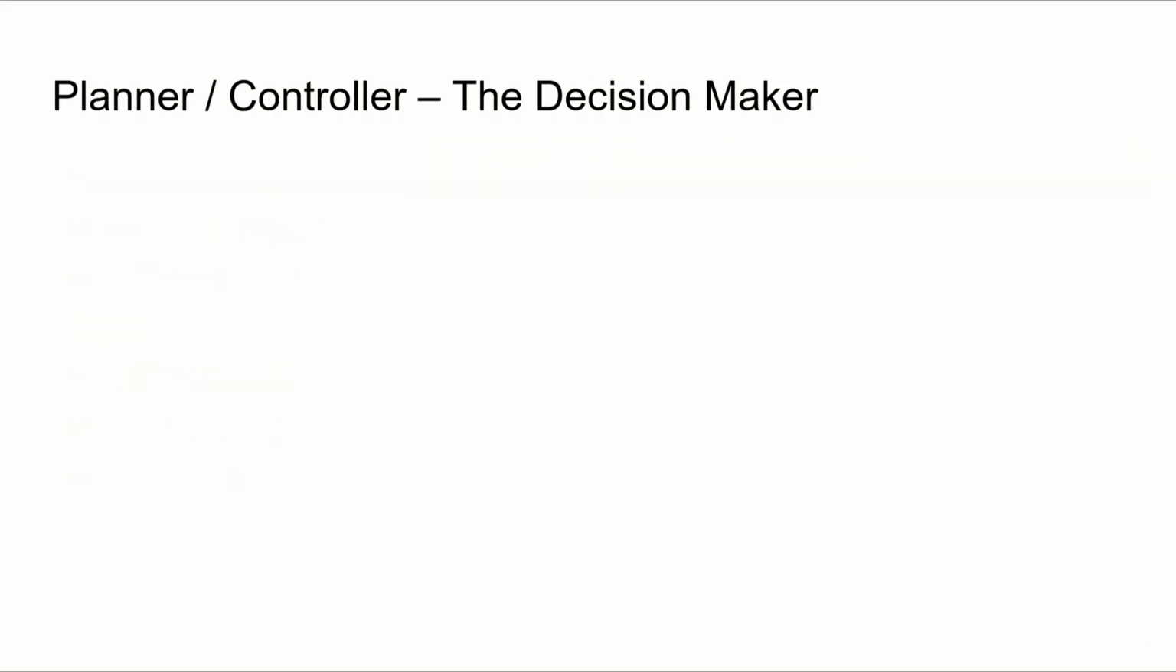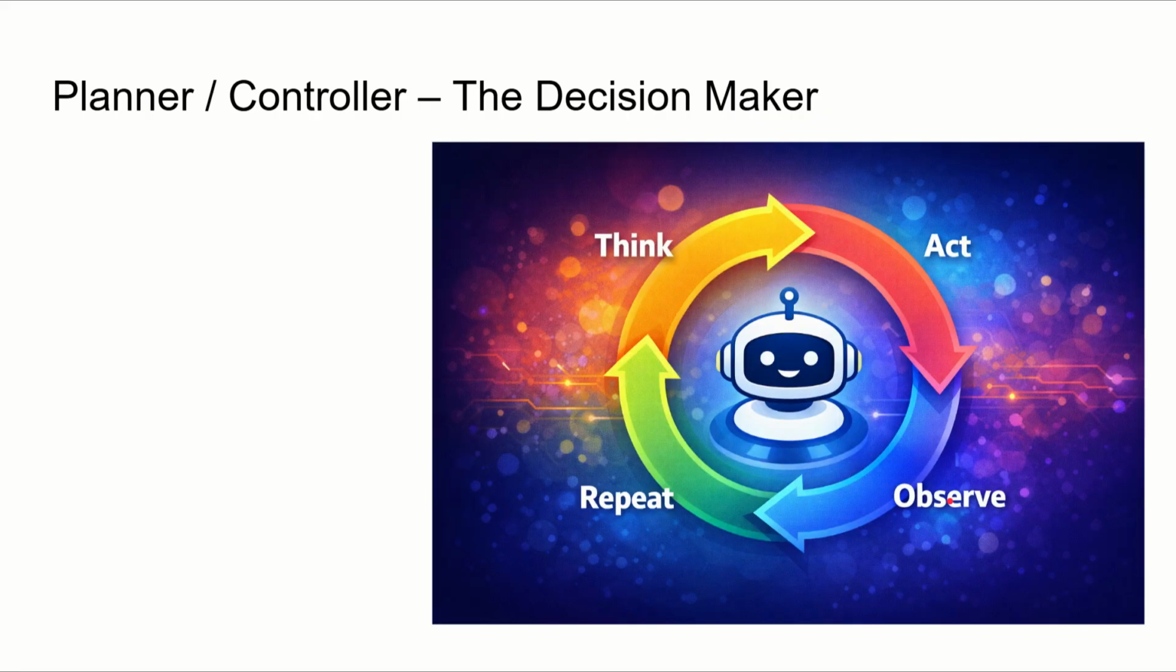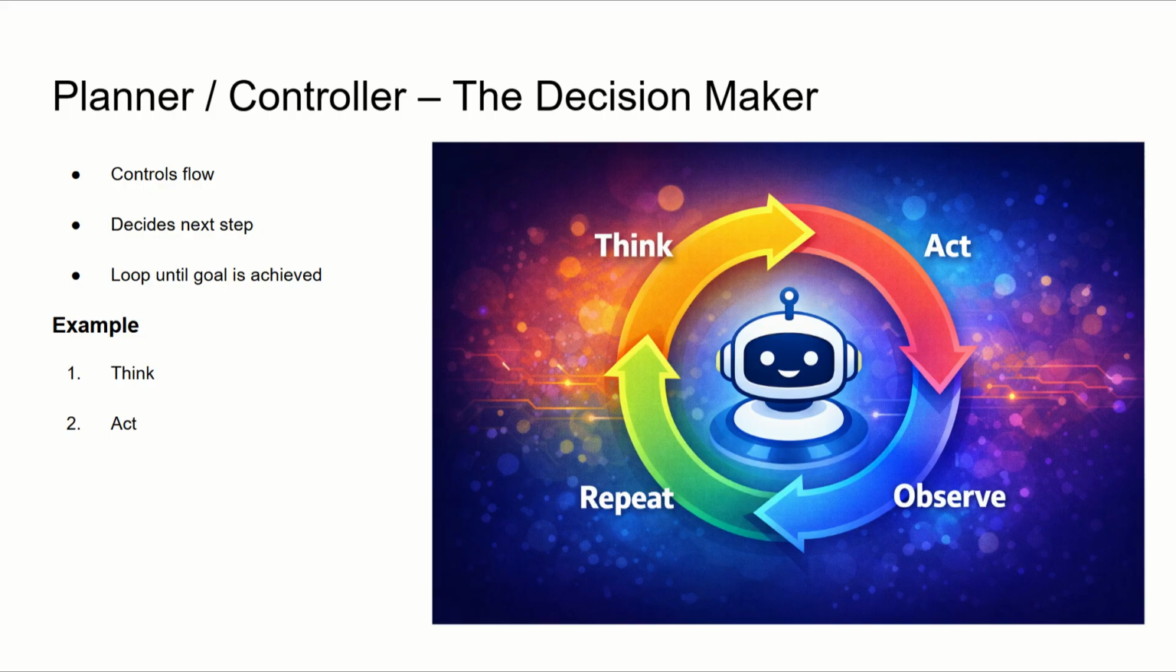The planner or controller is like a manager. It controls the overall flow of the agent. It decides the next step after every action. The agent follows a loop like think, act, and observe the result and then repeat. This is the flow or the loop which keeps on iterating. This loop continues until the goal is achieved. This is what makes agents autonomous.